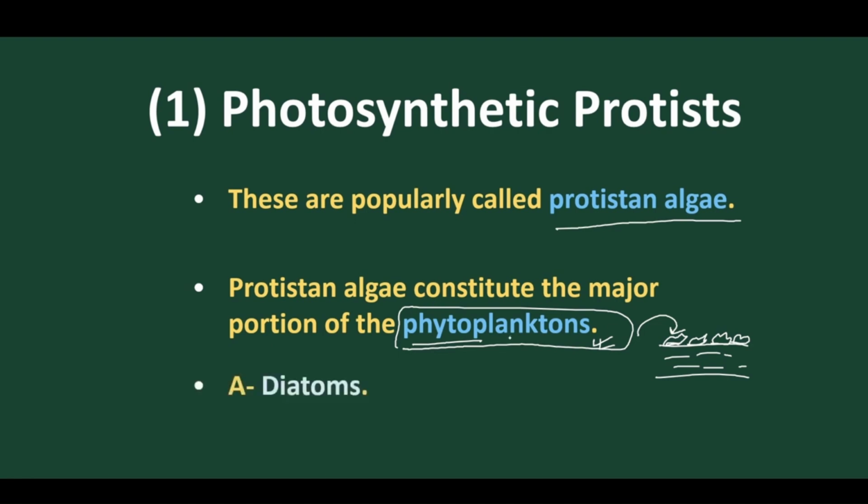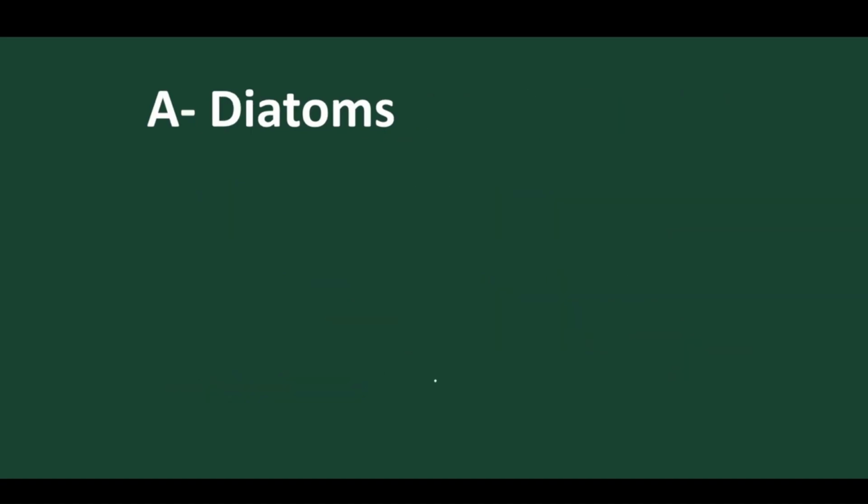Let's discuss one by one. The first example we are going to take is diatoms. Also included is desmids. Let's start. The first photosynthetic Protista we are going to discuss is called diatoms.